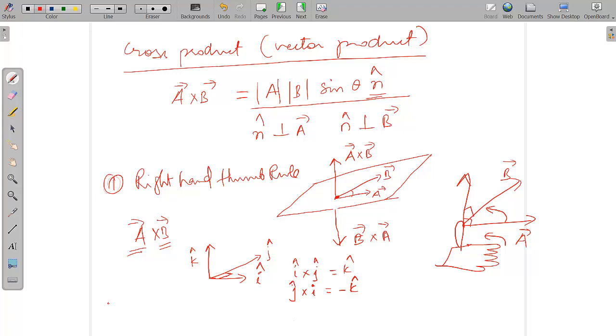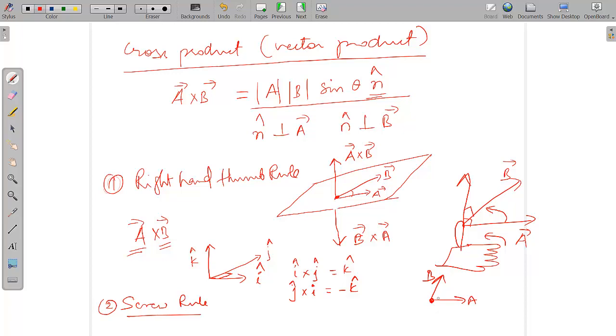Another rule is the screw rule. This will be the right-handed screw rule. There are some left-handed screws also, but we will not bother with them. Generally the screw will be right-handed. When you are taking two vectors, let's say a vector and b vector, you have to keep a screw on this point, perpendicular to both the vectors a and b.